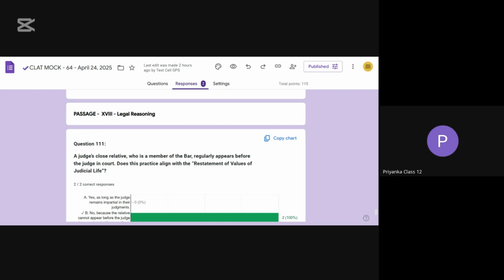So far, judges were not legally required to share their assets like politicians or government officials. But this new step aims to build public trust and promote honesty among judges. It also follows a set of ethical rules for judges, the 1997 Restatement of Values of Judicial Life. This code of conduct tells judges how to behave both in and out of the court.